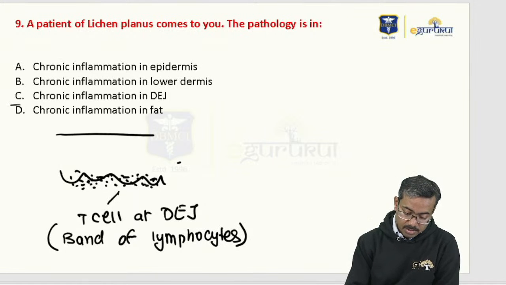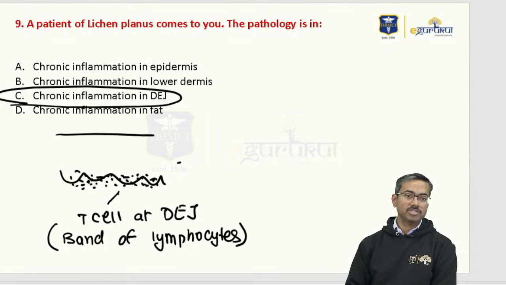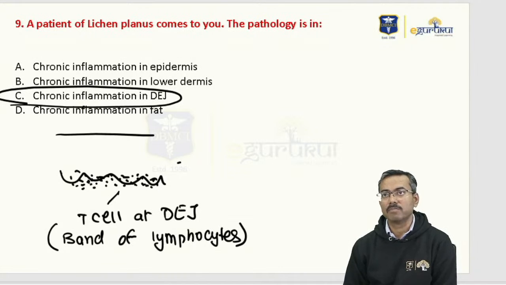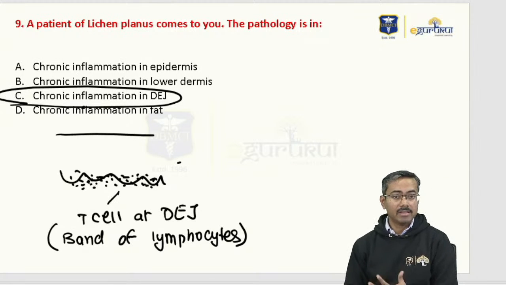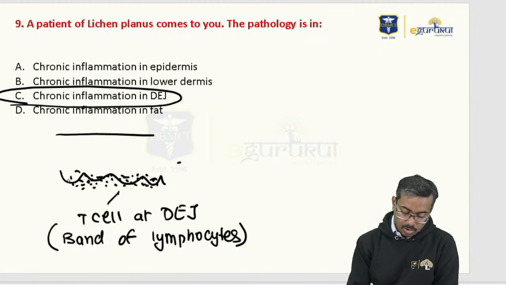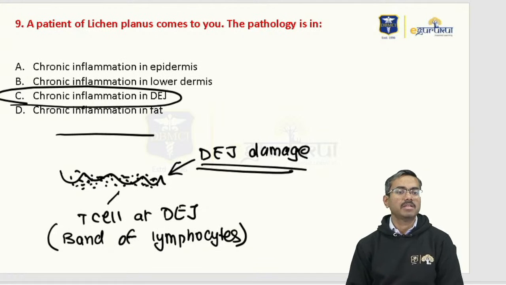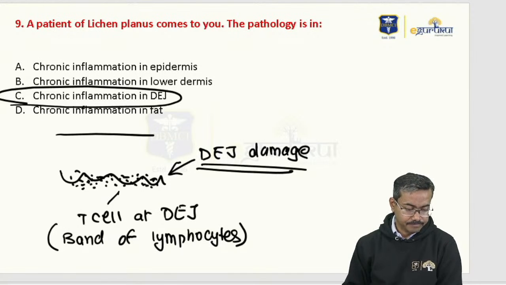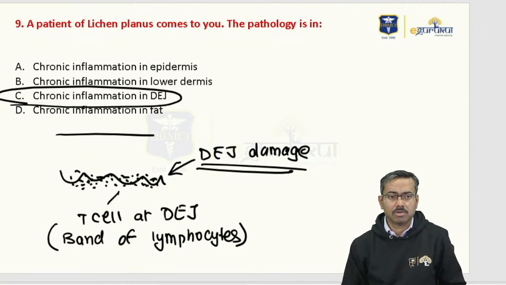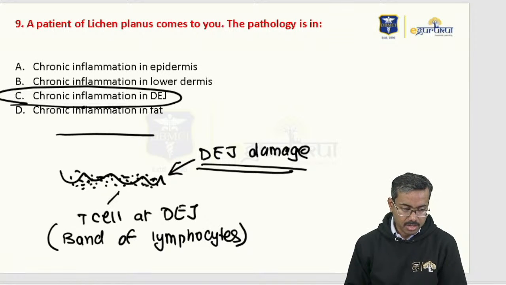So the answer should be the third one: chronic inflammation in the DJ. This inflammation will cause damage of this particular junction. So there's going to be a lot of DJ damage in people who have lichen planus. So the pathology was asked, and I think the answer should then easily be chronic inflammation in the junction area.